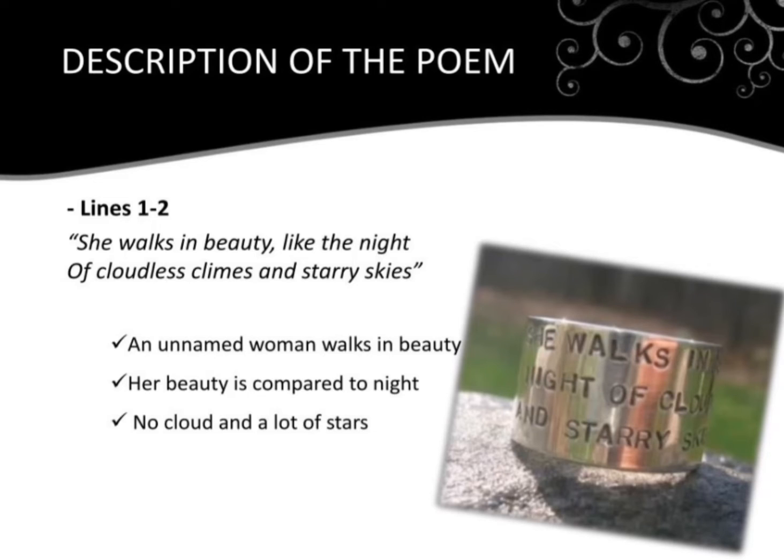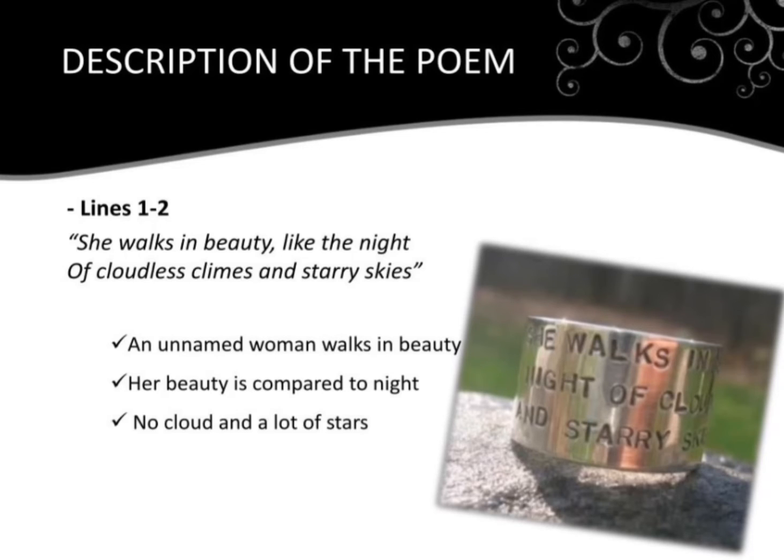Her beauty is compared to night here. This seems strange because night is dark, right? So, aren't beautiful women usually compared to a summer's day, which provides more light? Like Shakespeare did in his sonnet 18.